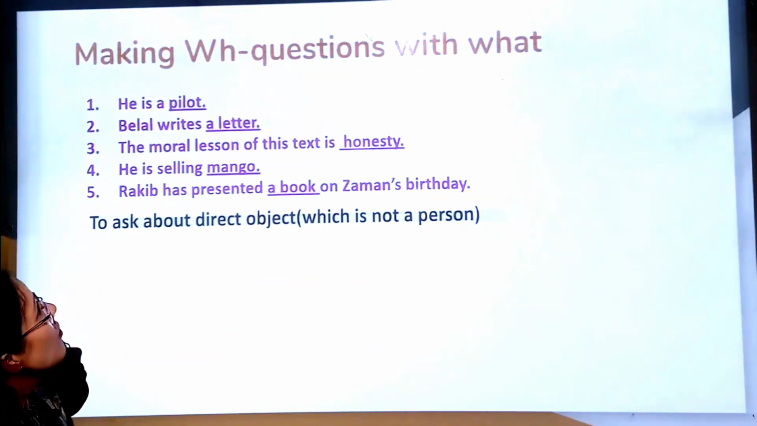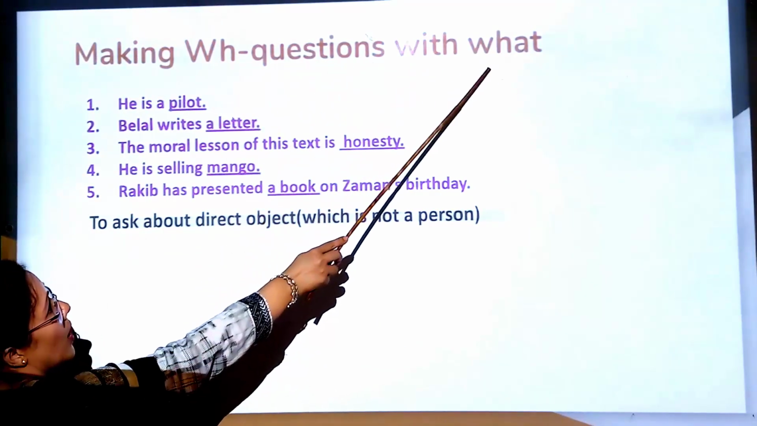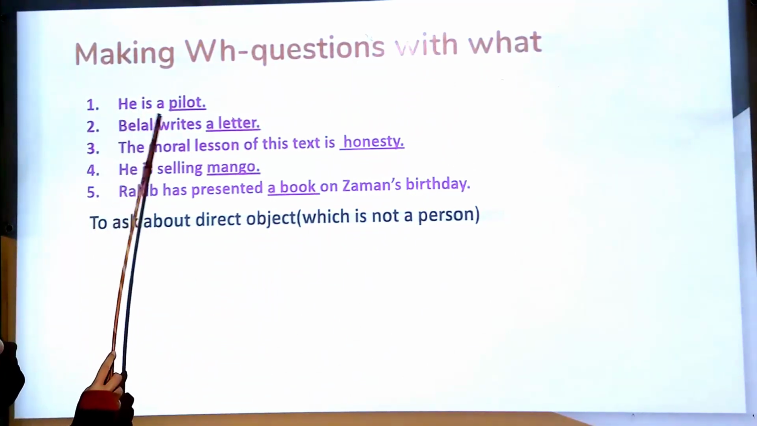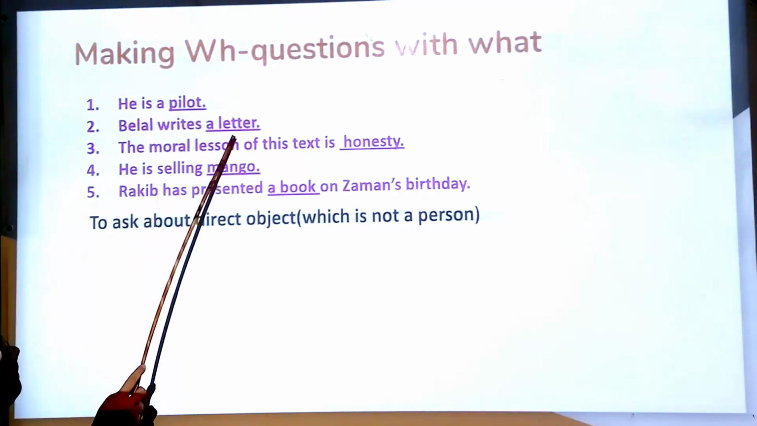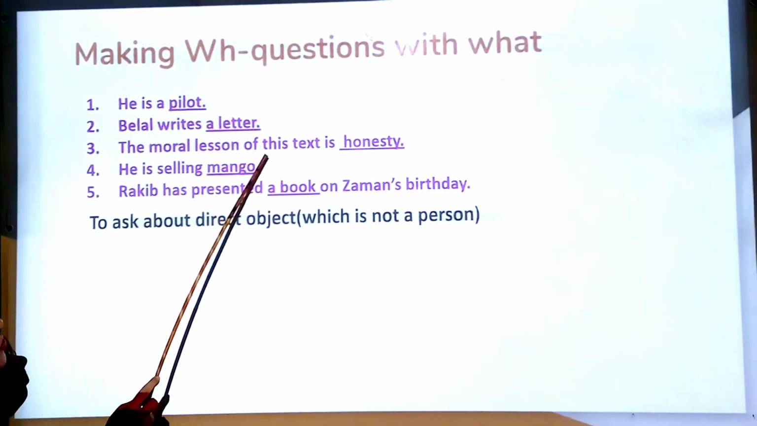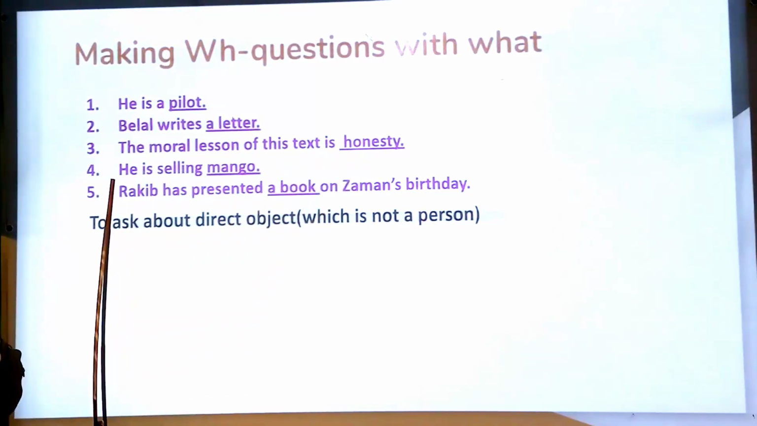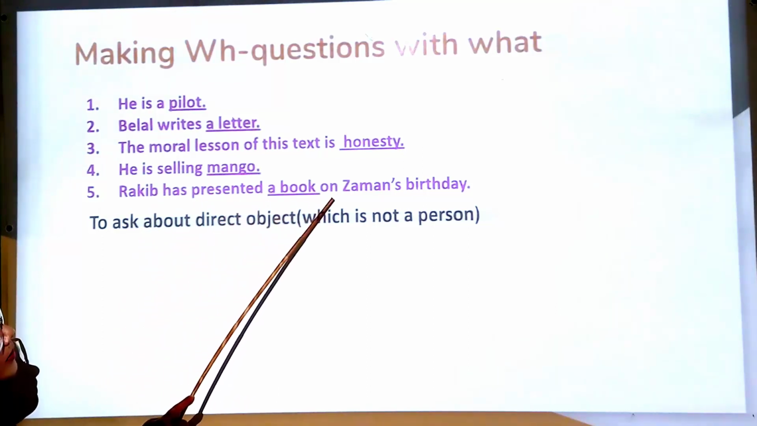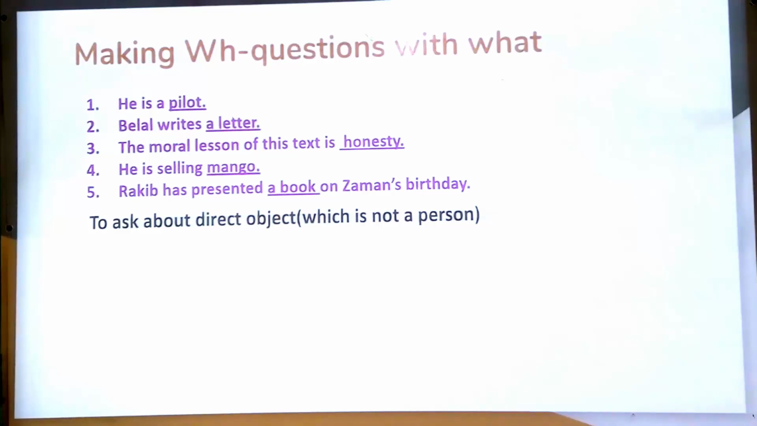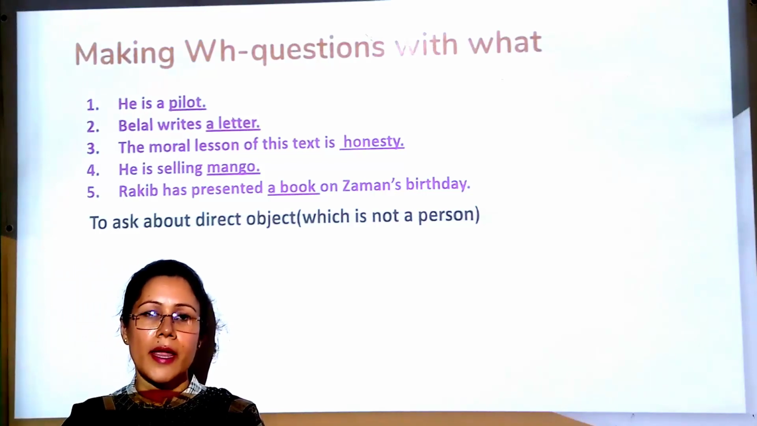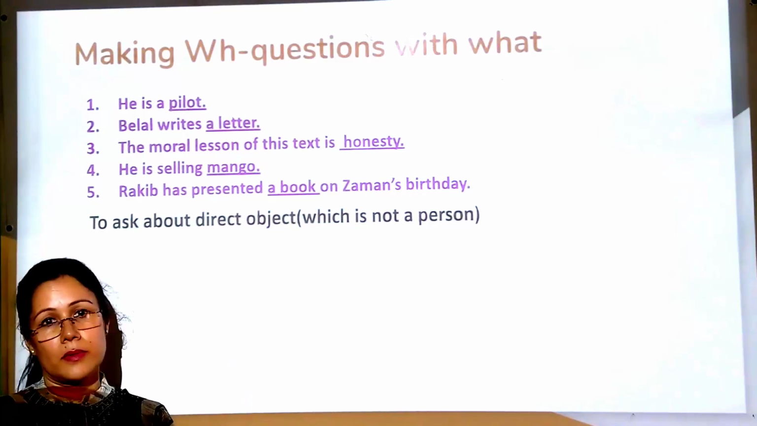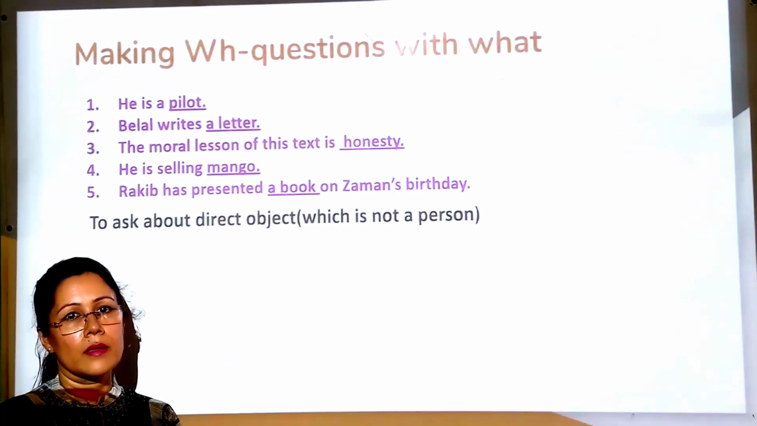Dear student, now we will make a WH question with what. Now look at the sentences. He is a pilot. Number 2, Belal writes the letter. Number 3, the moral lesson of this text is honesty. Number 4, he is selling mango. Number 5, Rakib has presented a book on Jaman's birthday. So, dear student, to ask about a direct object, we use what. For a direct object, we use what. A direct object is one which is not a person. Okay?